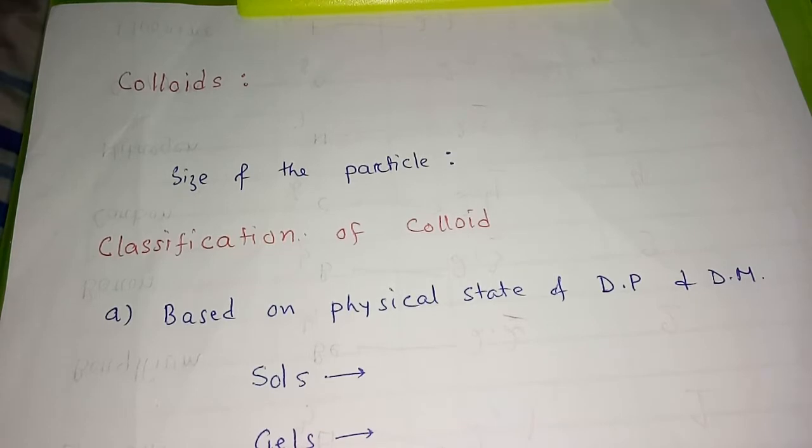So colloidal state of matter is a state in which the size of the particle is such that they can pass through the filter paper but cannot pass through the animal or vegetable membrane. So the particle size, maybe the pores of the filter paper allow the particles to pass through, but they do not pass through the semi-permeable membrane.